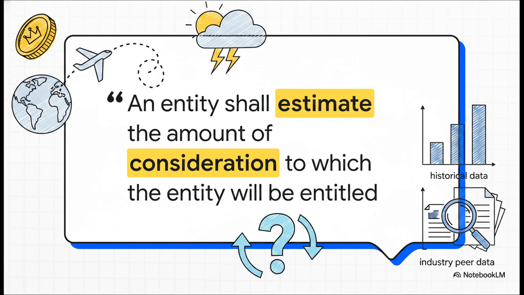It's honestly a lot like predicting the weather based on historical data. If past data shows only 60% of customers actually pack their bags and take that foreign tour, the company uses that probability to estimate the transaction price. No internal data?